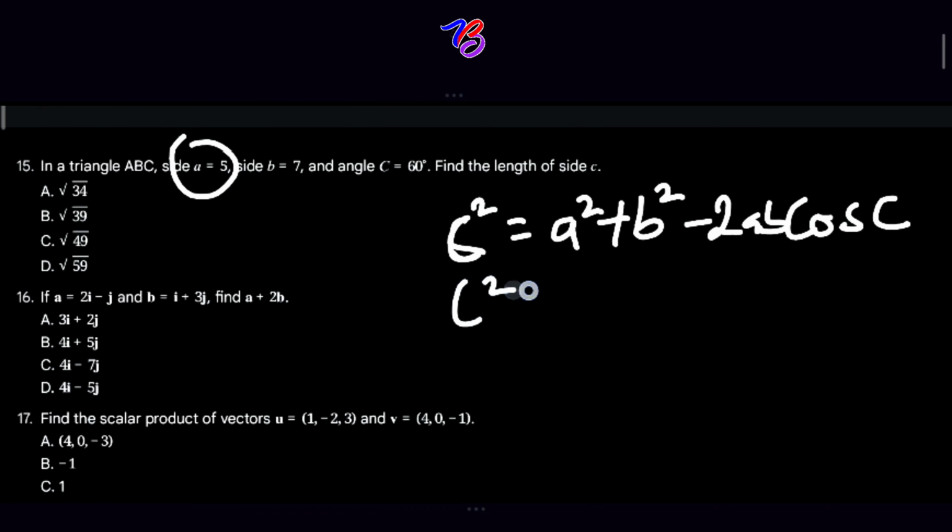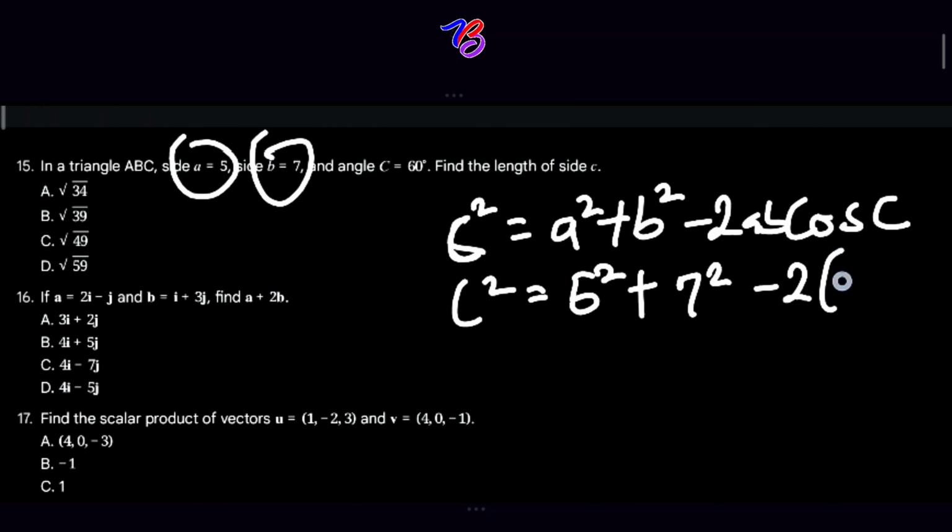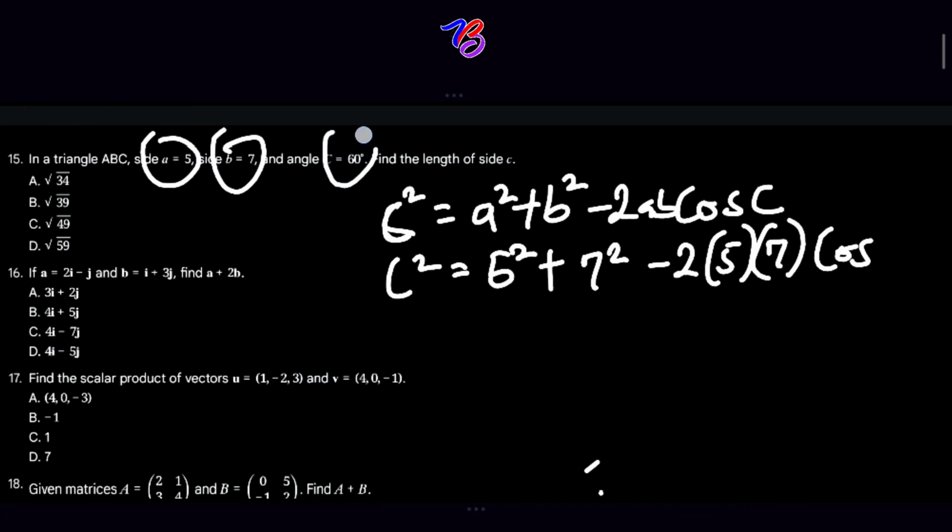So we have c squared is equal to 5 squared plus our b is 7, plus 7 squared minus 2 into 5 into 7 cos, our angle is 60 degrees. I hope you are here.